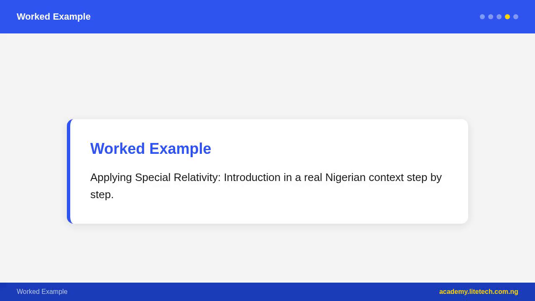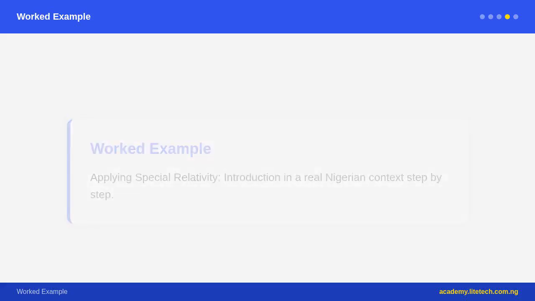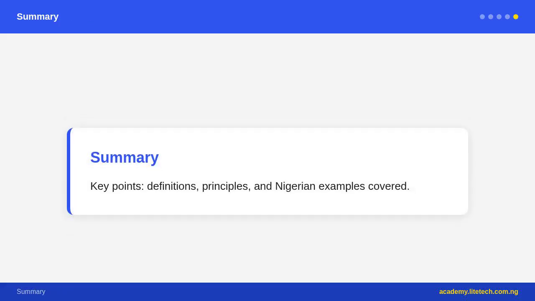Worked example: a rocket travels at 0.6 c. Calculate A, the Lorentz factor, B, if the journey takes 5 years in the rocket's frame, how long does it take from Earth's frame? A. Gamma equals 1 over the square root of 1 minus v squared over c squared, equals 1 over the square root of 1 minus 0.36, equals 1 over the square root of 0.64, equals 1 divided by 0.8, equals 1.25. B. T equals gamma times T0, equals 1.25 times 5, equals 6.25 years.